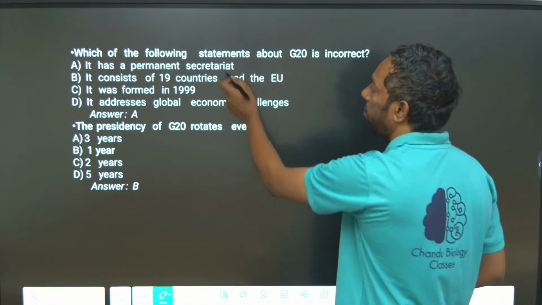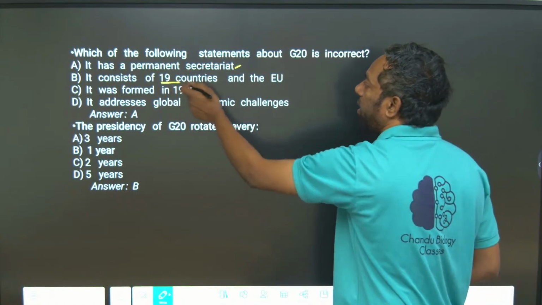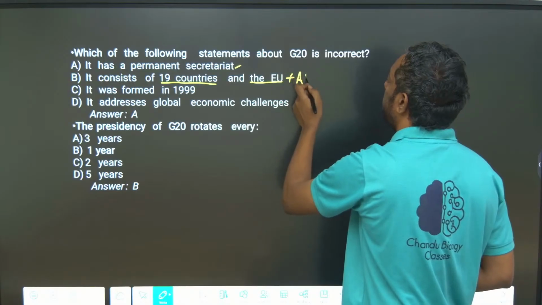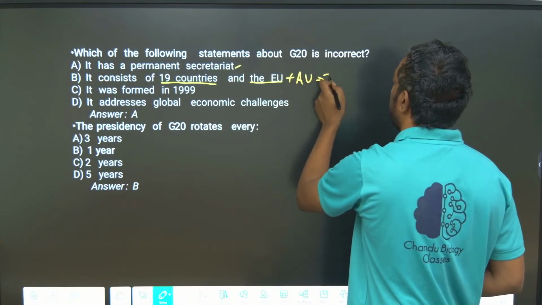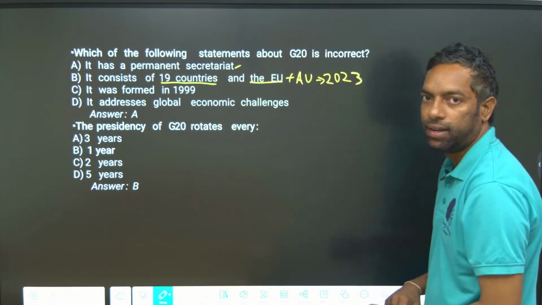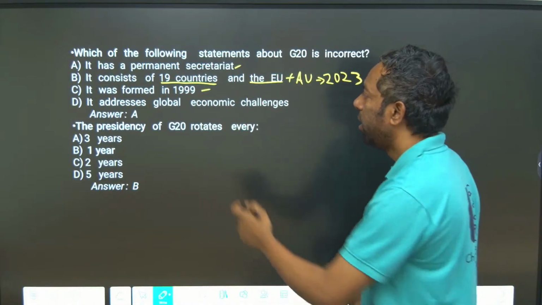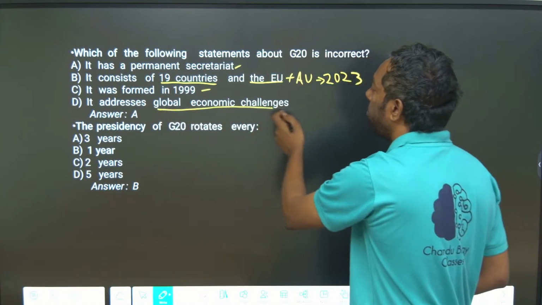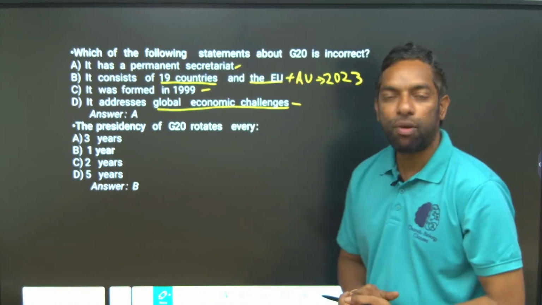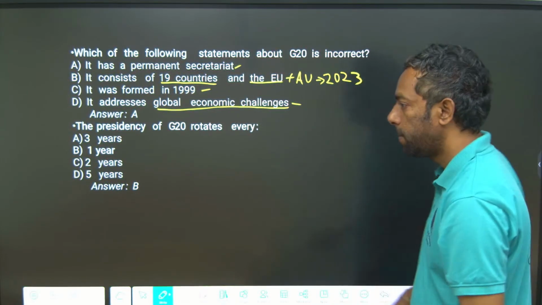It has 19 countries plus the EU, and the AU was recently added in 2023. It was formed in 1999. It addresses global economic challenges after the financial crisis of Asia.